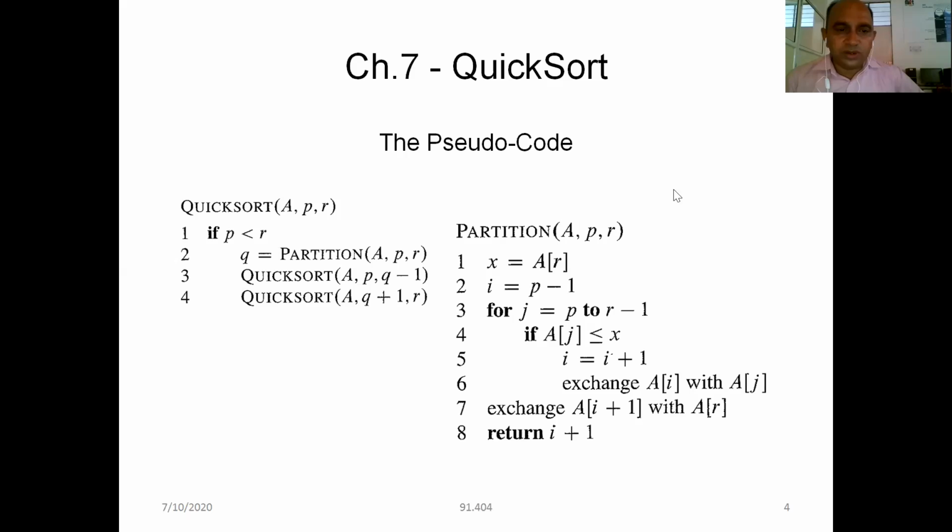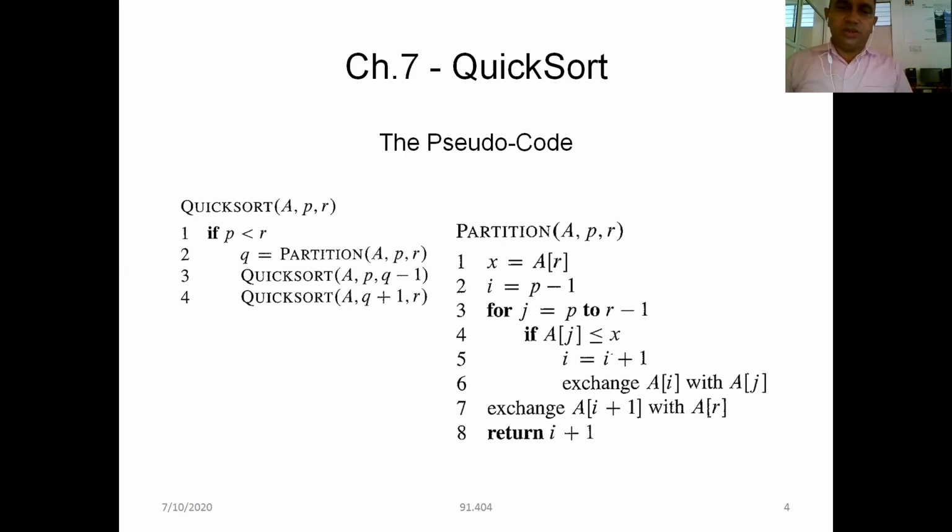In the next two steps, the recursive or conquer steps, we call the main algorithm recursively, but the arguments are changed. First, the first index is p and the last index is q minus 1, and in the next step the first index is q plus 1 and the last index is r, where q is the position of the pivot element.